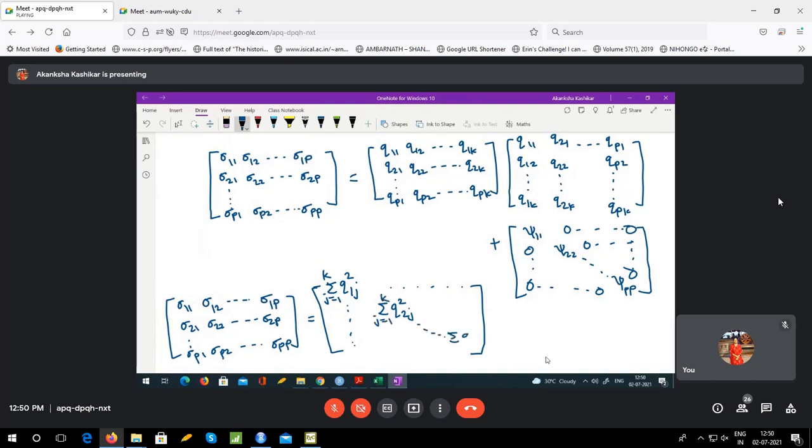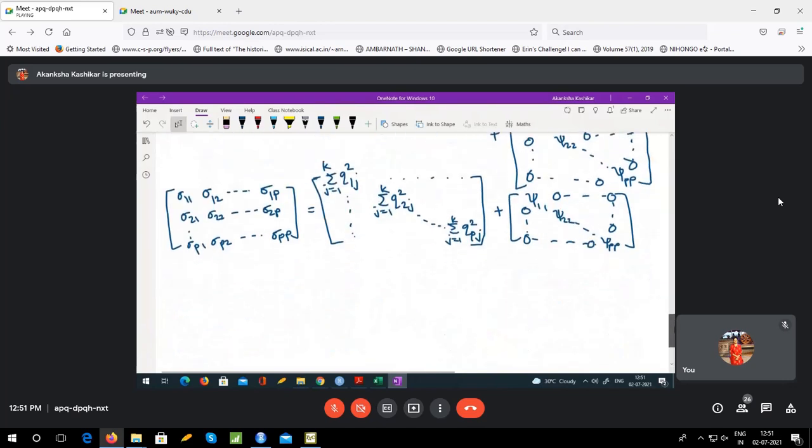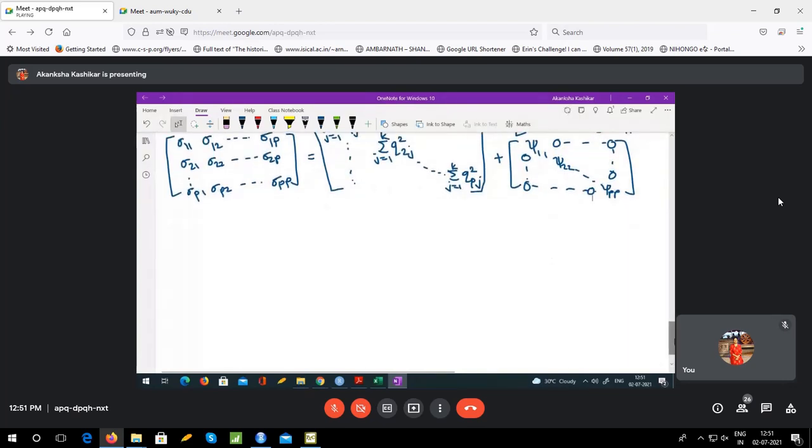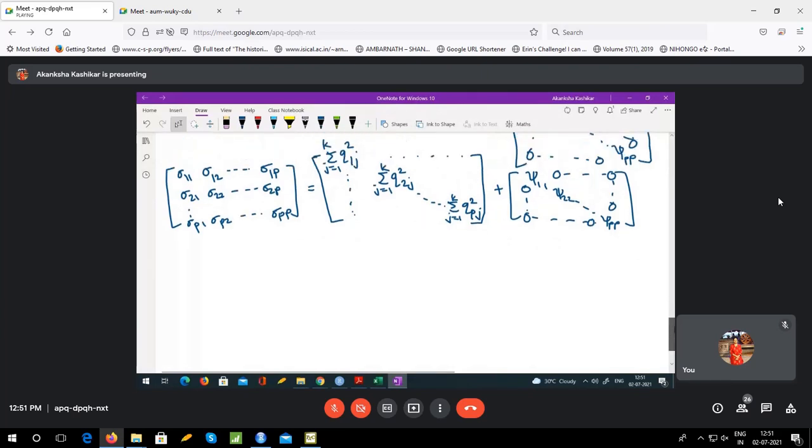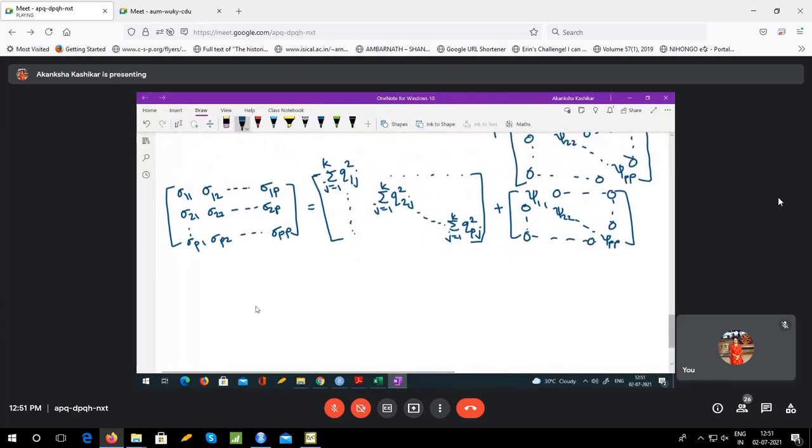Similarly, I will have sum over QPj square, j going from 1 to k, plus the psi matrix as it is, psi 1 1, psi 2 2, psi pp, and everything else is 0. Okay. So now let me pick any arbitrary sigma i.